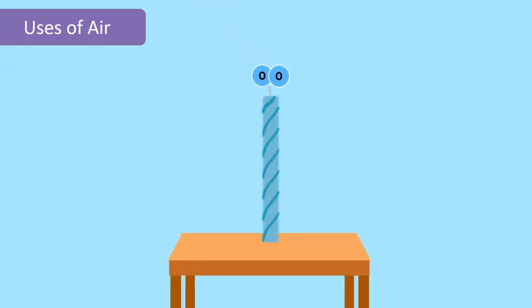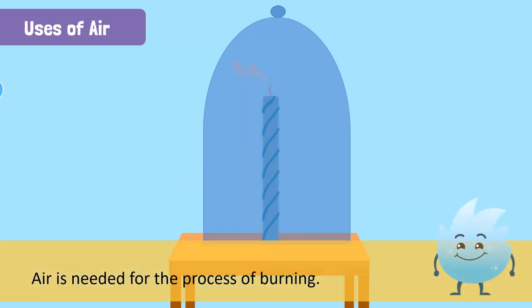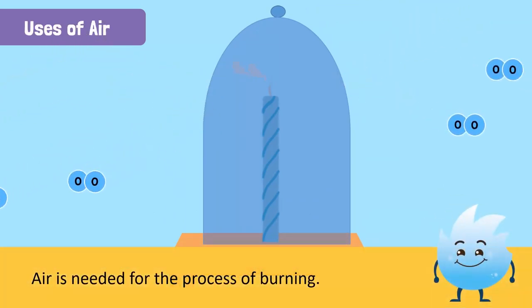A candle needs oxygen to burn. If we cover it, it stops burning. This tells us that oxygen present in the air is needed for the process of burning.